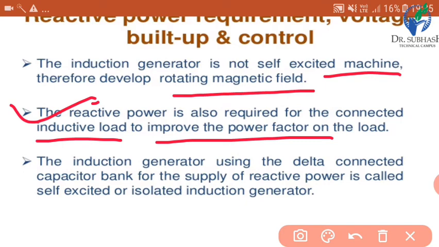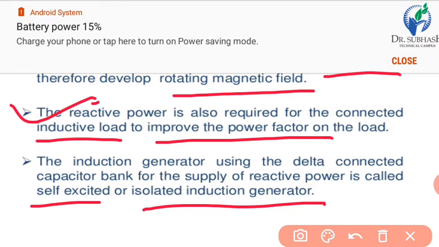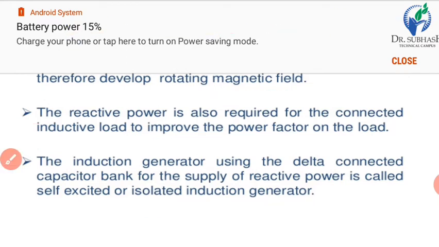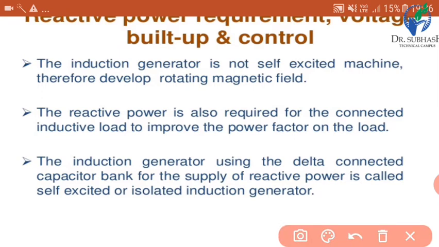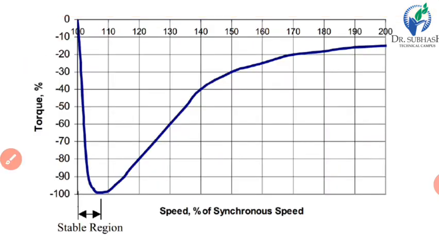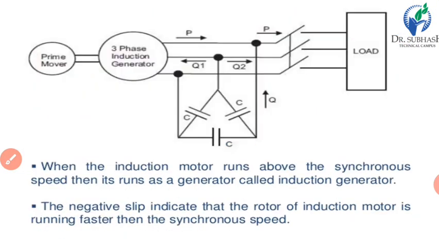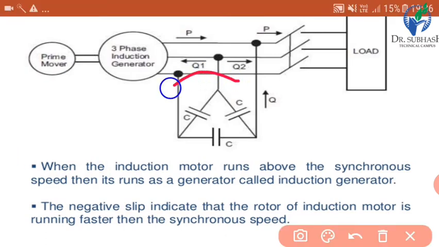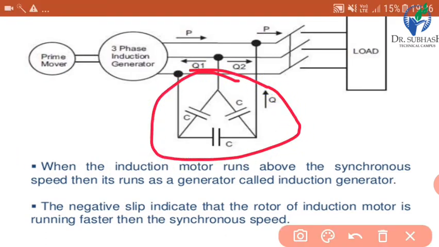The induction generator using the delta connected capacitor bank for the supply of reactive power is called the self-excited or isolated induction generator. See, generally in the induction generator there is a delta connected capacitor bank that we can see in the figure. Yes, this is the delta connected capacitor bank.